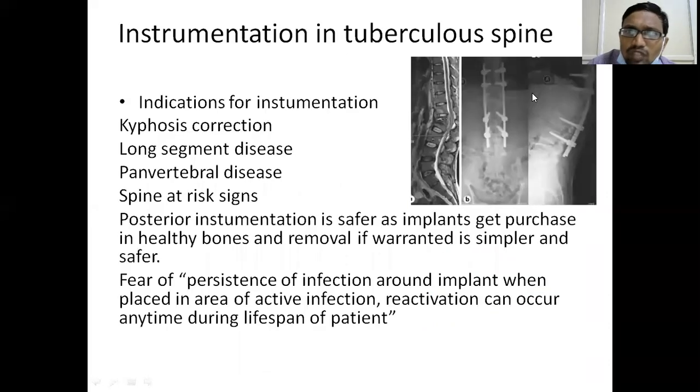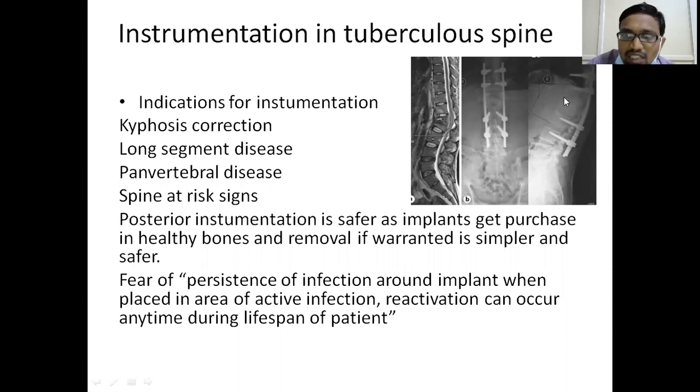But sometimes we not only do anterolateral decompression, we also place instrumentation. We place some pedicle screws and long instruments to stabilize the spine and prevent collapse. This is usually done in a late stage to prevent late onset paraplegia.